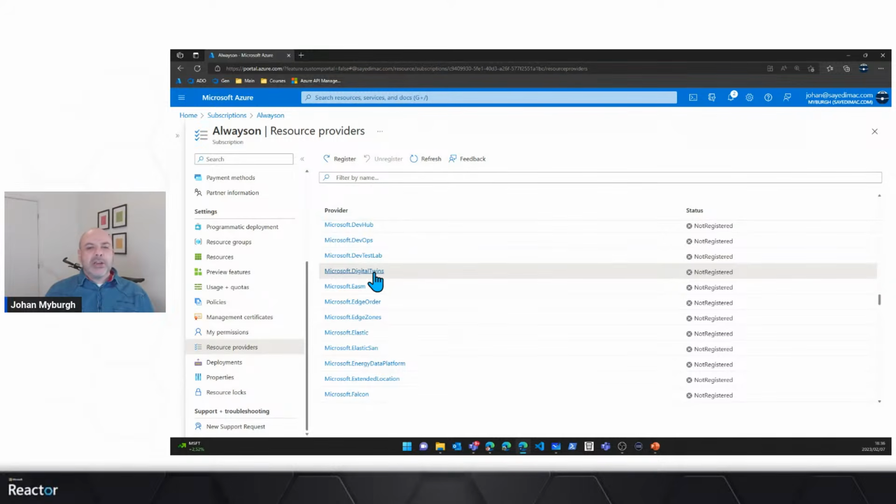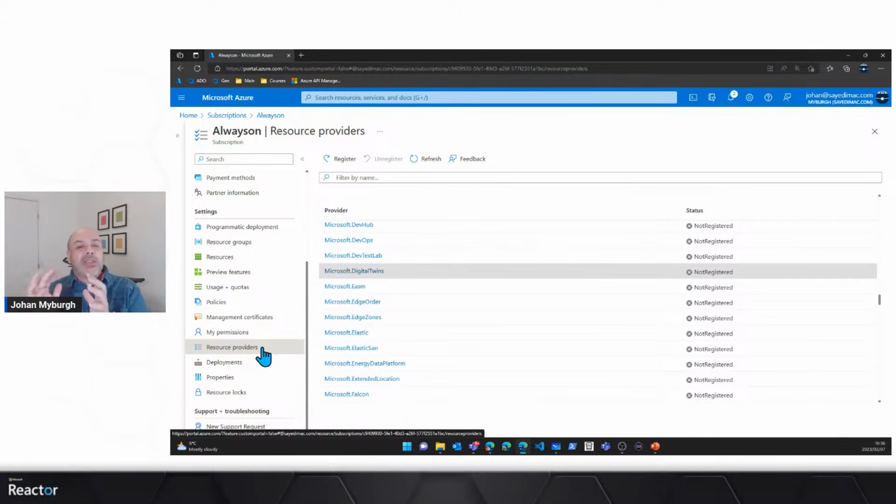Digital Twins is the ability for us to mimic something in real life with Azure, all those properties and things. So if I don't want folks to be using that in the subscription, I can go and unregister the service so that they cannot provision a digital twins instance, right? So you can use these resource providers to manage exactly what types of resources can be created and provisioned in each of these subscriptions.